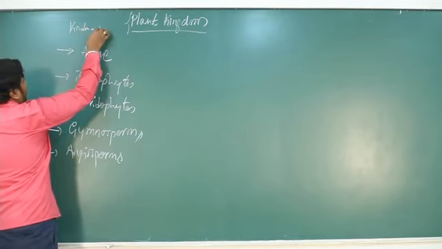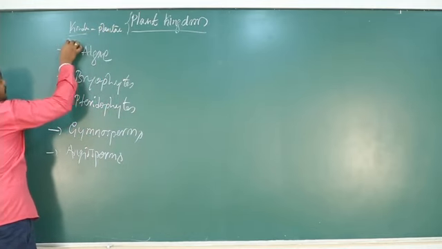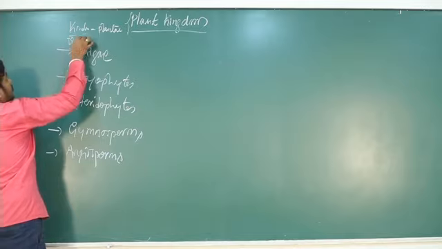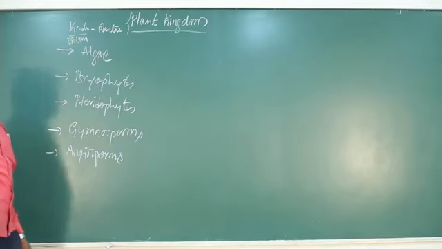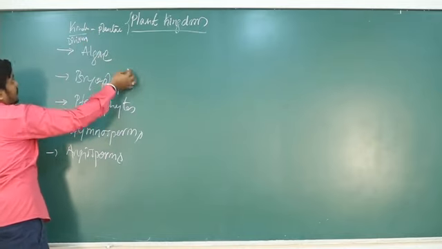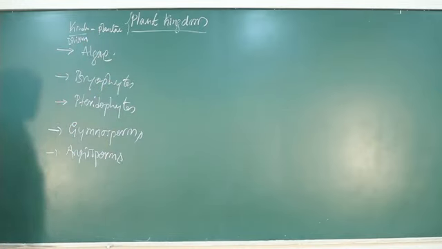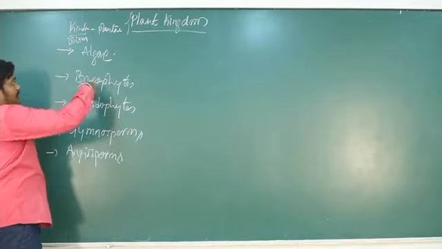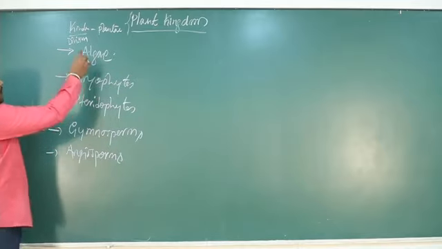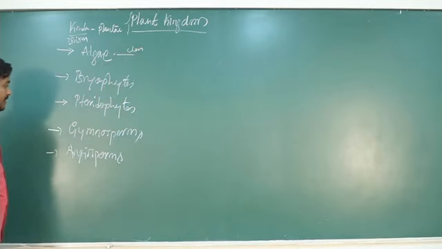Kingdom is Plantae. So if you recall the taxonomical hierarchy, after kingdom is the division. So division for plants and phylum for animals. So kingdom Plantae can be further divided into algae, bryophyte, pteridophyte, gymnosperms and angiosperms. Among these, the divisions are further classified into classes. Algae is classified into several classes, which we can discuss a little bit later.